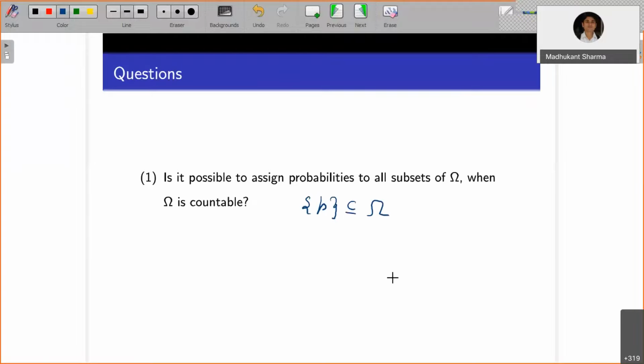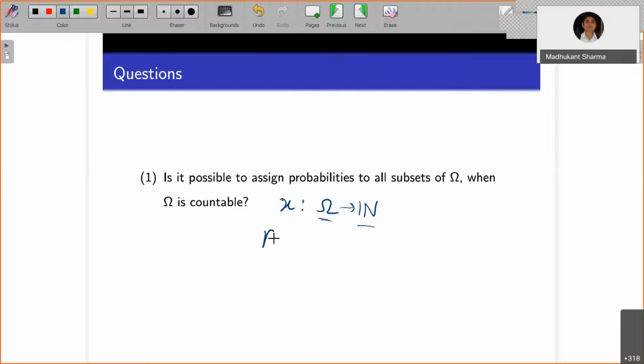What you can do here is, when omega is countable, you will always be able to find a map that is a one-to-one correspondence to the set of natural numbers. For a given i, you will get an element of omega.